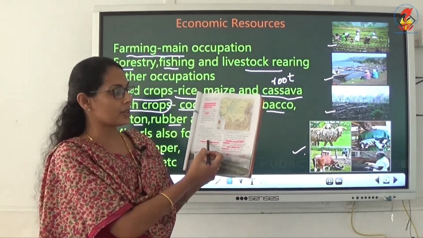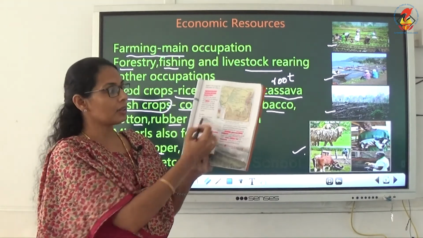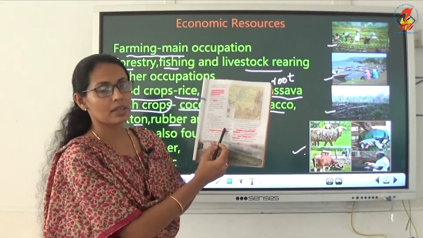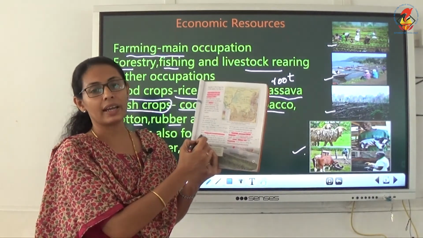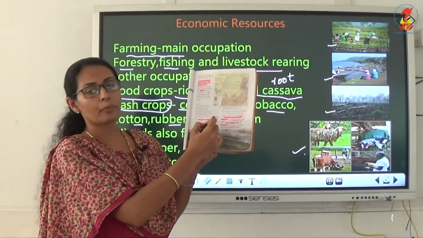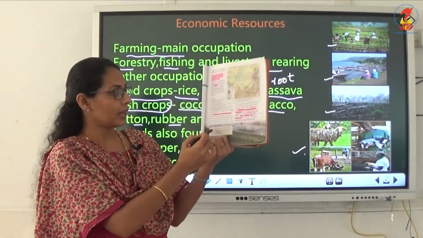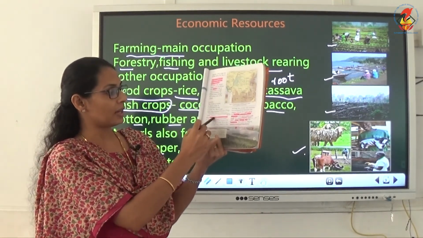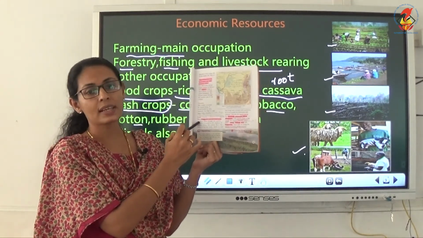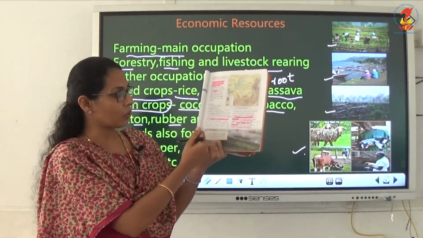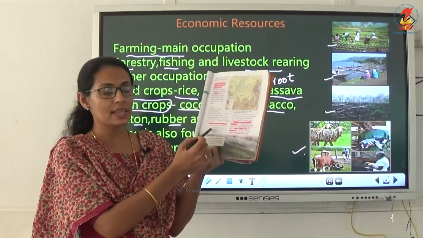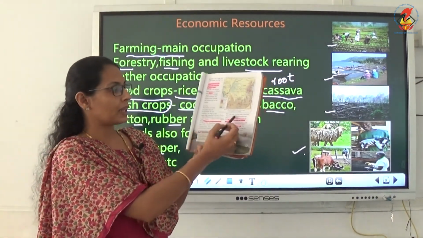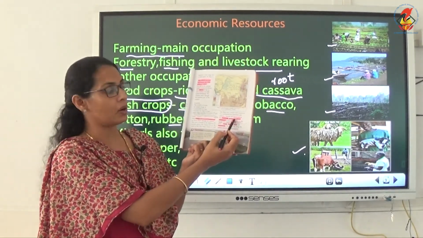The nine neighboring countries are there. Find them out from here, make a circle and write here. A gap is given here. You have to write the nine neighboring countries of the Democratic Republic of Congo. Then land. The second largest river in this area is known as River Congo. Underline River Congo, and that river is known as the Highway of Central Africa. That's also underlined.